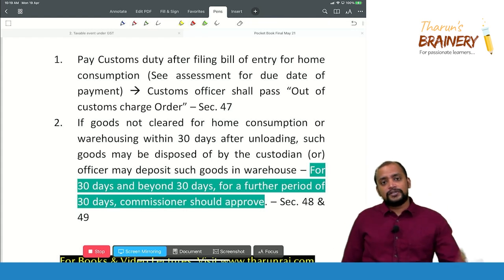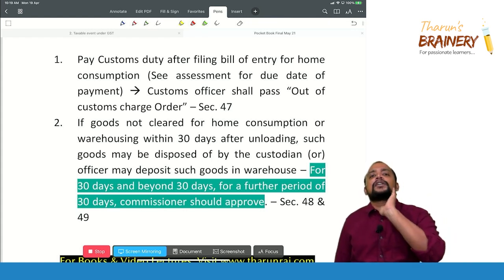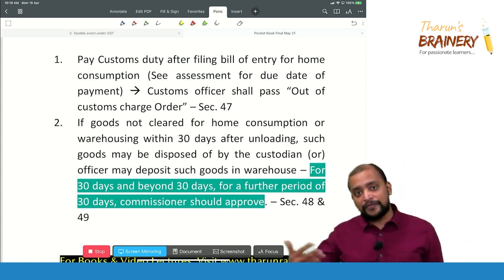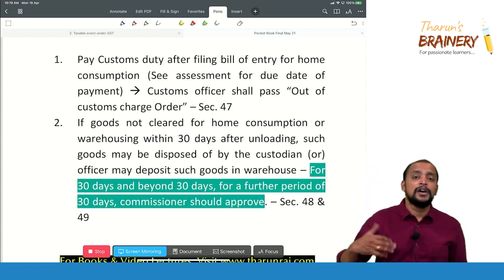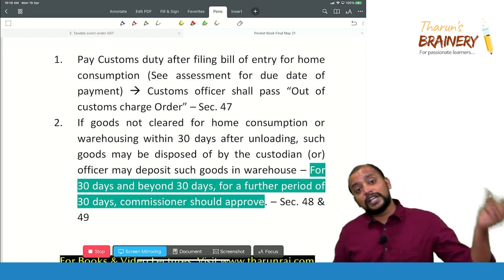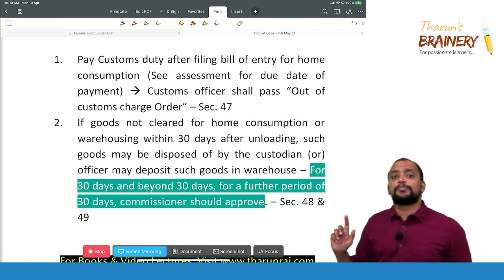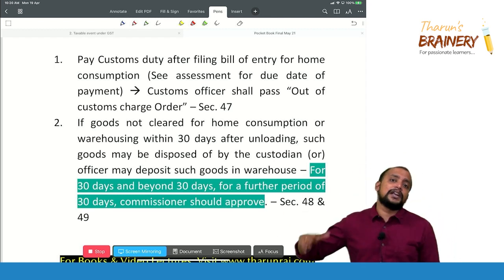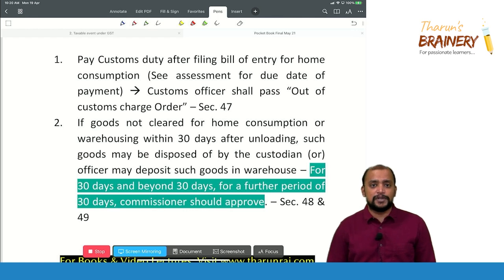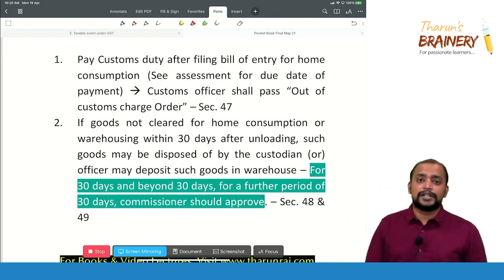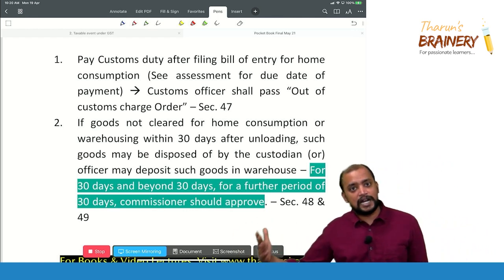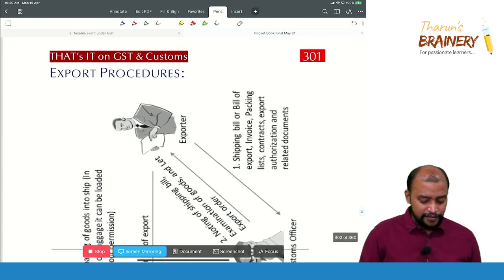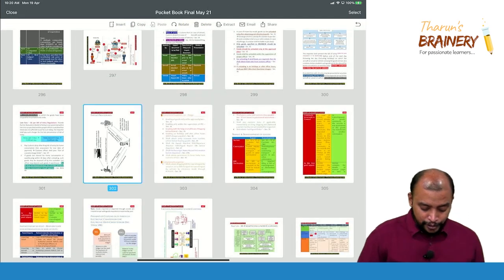Okay, so 30 days after unloading it will be under the control of the custodian. Thereafter the customs officer may either take it to a warehouse or dispose of it. If they keep it in the warehouse, they can keep it for a period of 30 days, and thereafter for every 30 days they need to take approval from the commissioner. Only when the commissioner approves can it be extended, 30 days at a time. Okay, so far what we have discussed is about import procedures.